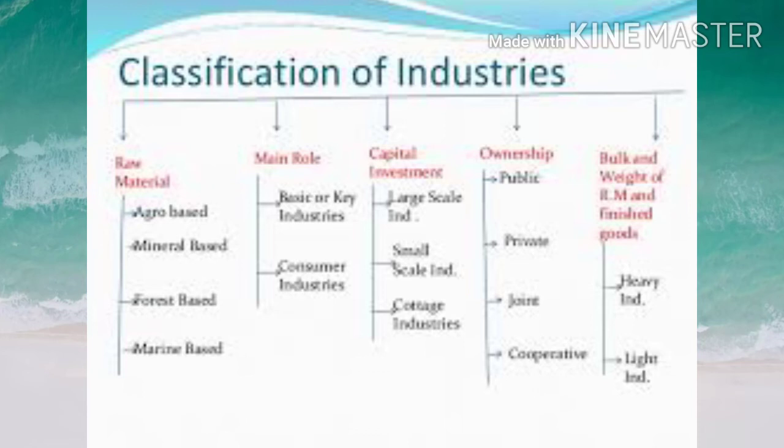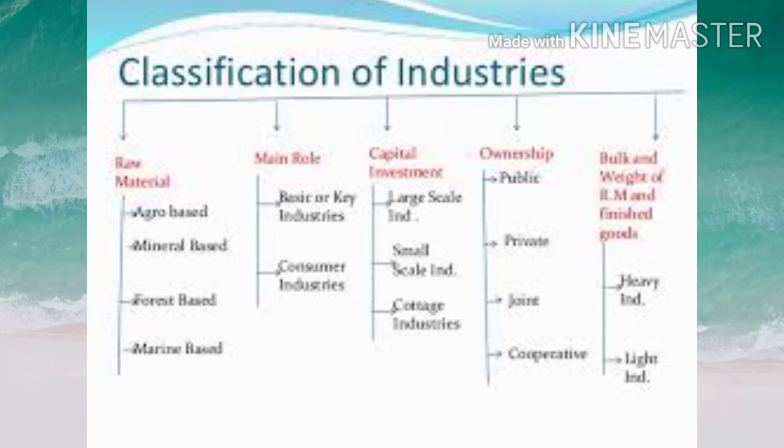Next, on the basis of capital investment, here also industries are divided into two, large scale industries and small scale industries. Fourth one, on the basis of ownership, here industries are divided into four. They are private sector industries, public sector industries, joint sector industries and cooperative sector industries.